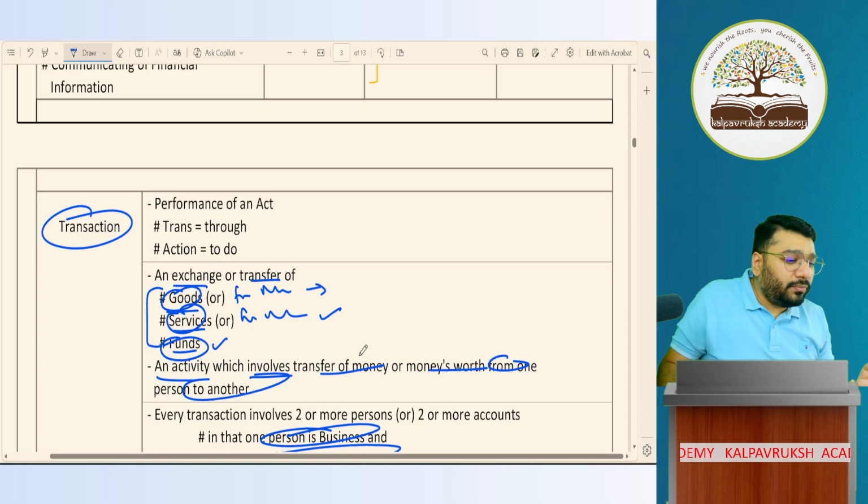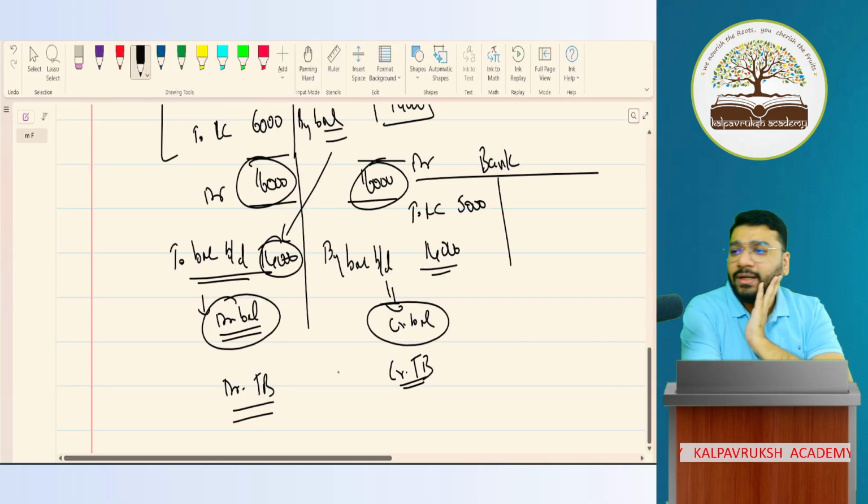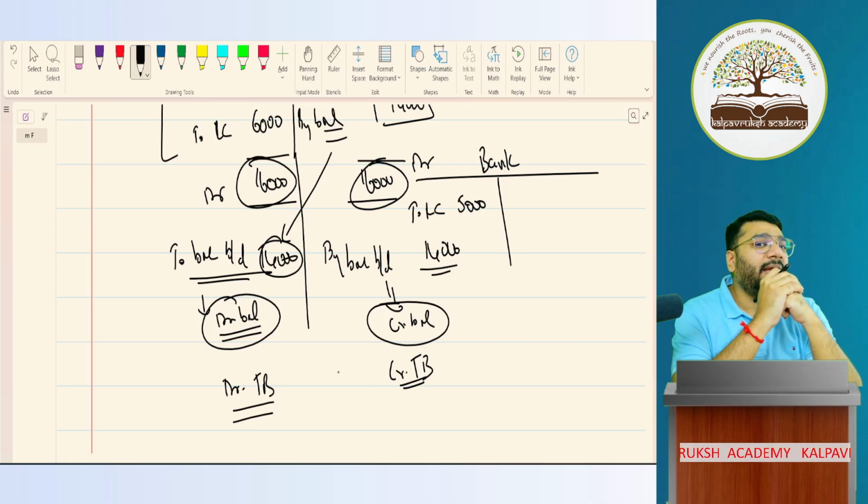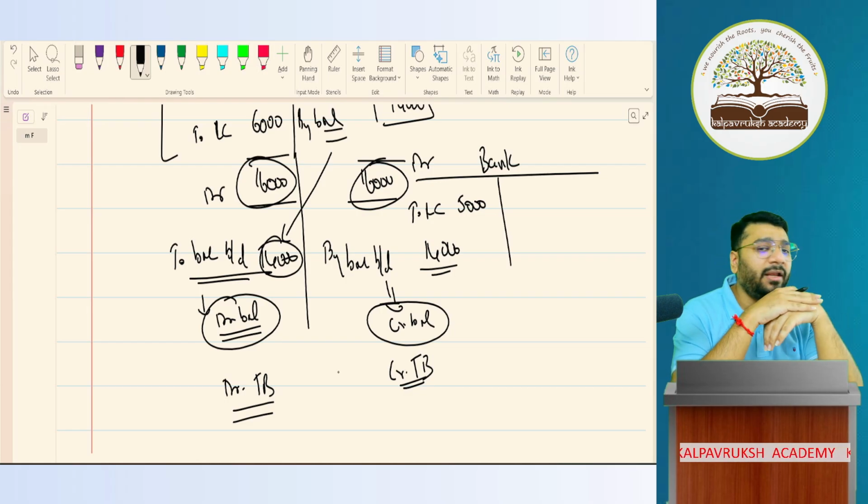Now my question to all of you, a simple basic question. What is the meaning of debit and credit? What is the meaning of debit and credit? Okay. Others, especially those who have not done 11th with me, I want to know from them. What do you think is debit and credit?